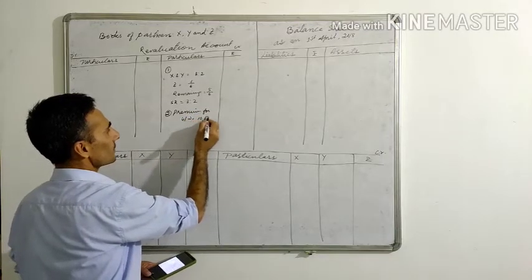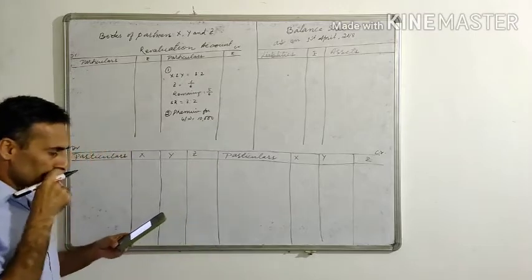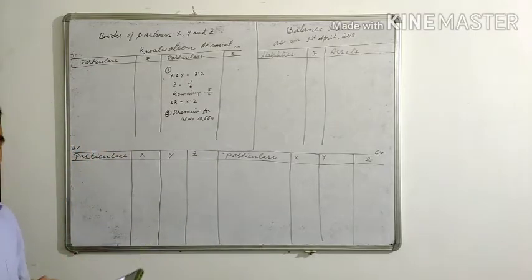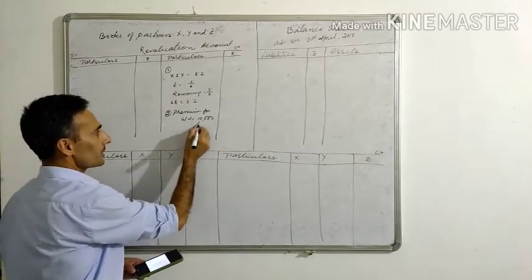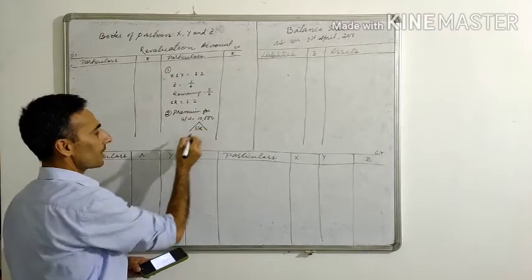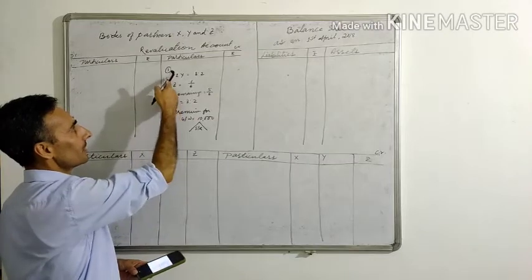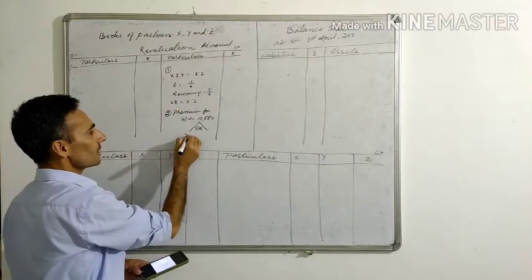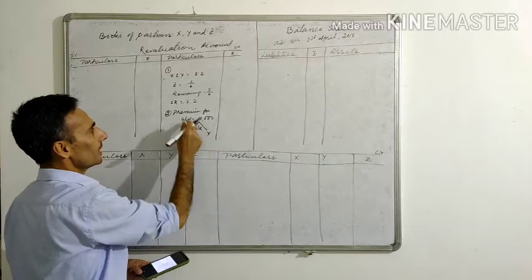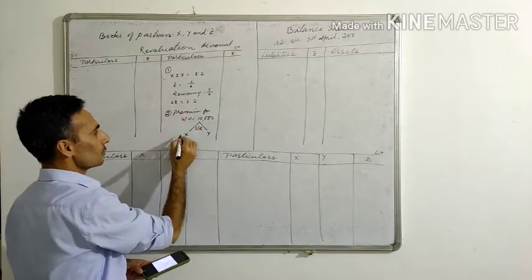That is 10,000. Okay. This premium for goodwill of 10,000 will be distributed among the sacrificing partners in the sacrificing ratio. And we have seen the sacrificing ratio of X and Y is 3:2. So it is distributed between X and Y in the ratio 3:2.